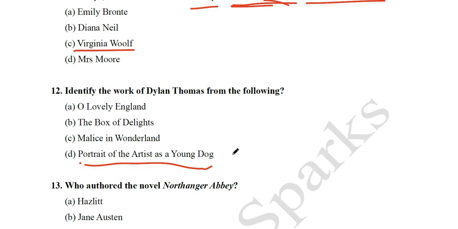The famous another work, A Portrait of the Artist as a Young Man, written by James Joyce, that is famous Bildungsroman in modern period, and as if in a kind of parody, Dylan Thomas has written this work, Portrait of the Artist as a Young Dog. So be careful about the identical titles. Like Prelude, the Prelude is written by William Wordsworth, but when it is Preludes, which is there in your syllabus, it is written by T.S. Eliot. So there are actually many identical titles also. So you need to be careful about them.